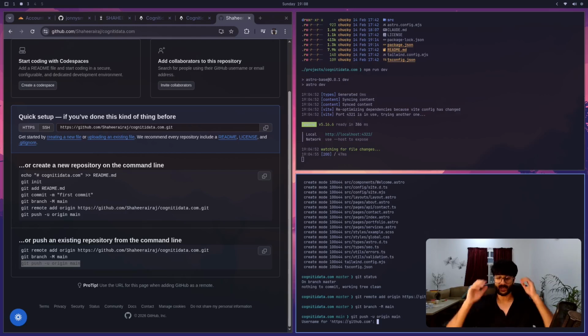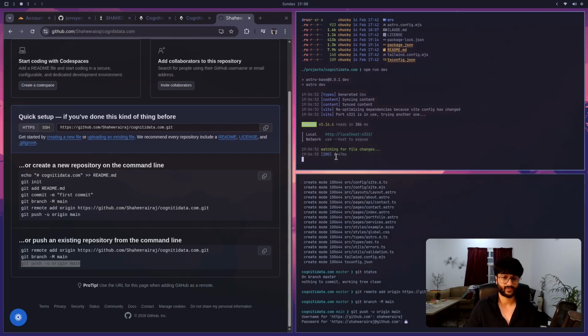With -u origin main. The -u just sets the upstream, right? So that we know where it needs to be pushed, and it'll happen every single time. It will be pushed to this particular repo and branch. Username is Shahir Raj. Okay. It's going to ask for my password.